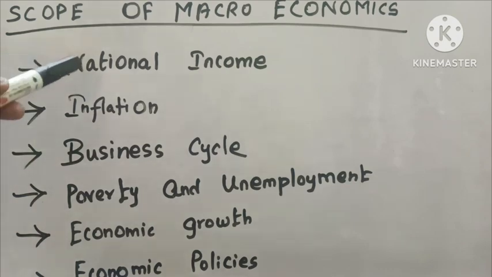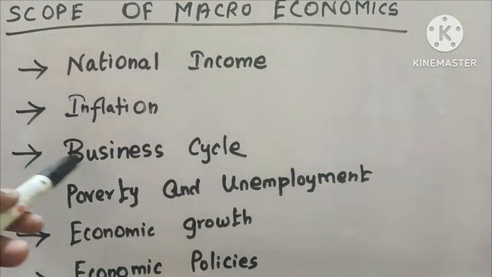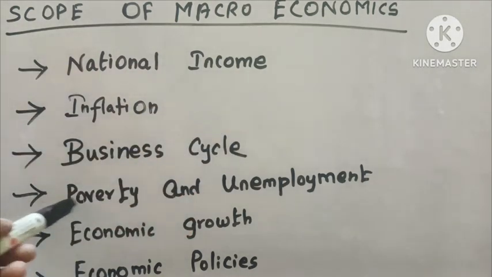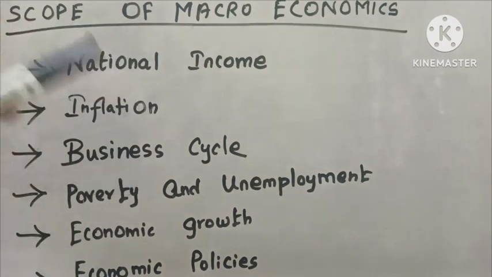The first one is national income. The second one is inflation. The third one is business cycle. The fourth one is poverty and unemployment. The fifth one is economic growth. And the final one is economic policies. The study of macroeconomics has wide scope and it covers these major areas. These six things that you study broadly in the scope of macroeconomics.